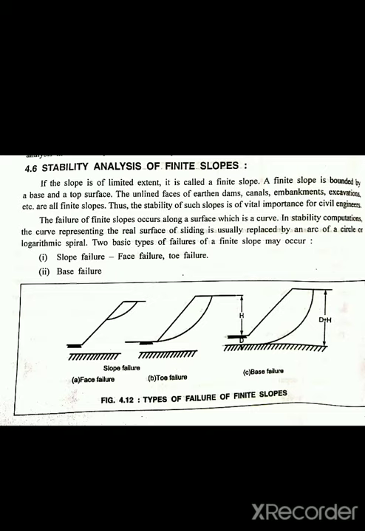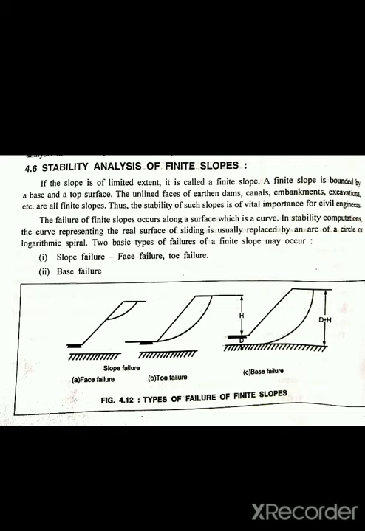The unlined surfaces of earthen dams, canals, embankments, excavations, etc. are all finite slopes. So these are examples of finite slopes: canal, embankment, excavation. Thus the stability of such slopes is of vital importance for civil engineering. For this type of finite slope, the stability is most important for civil engineering.